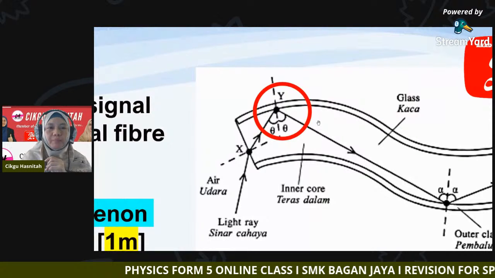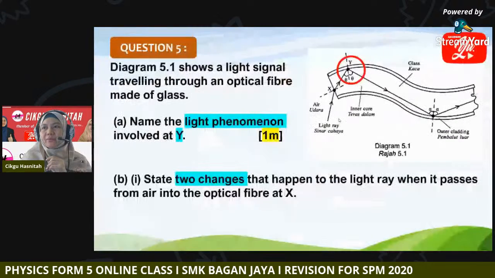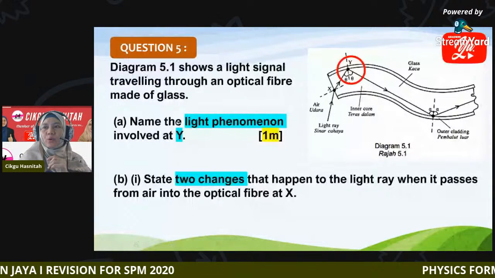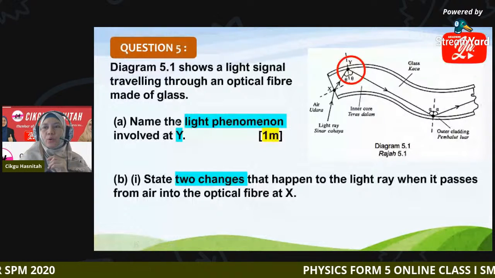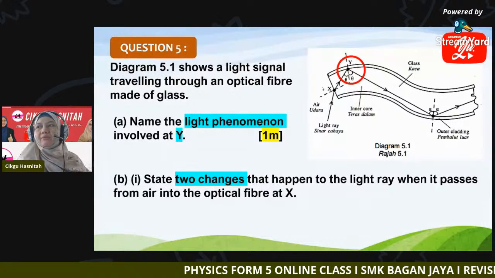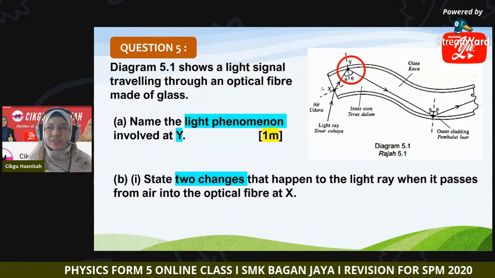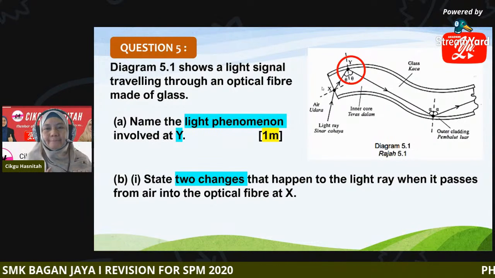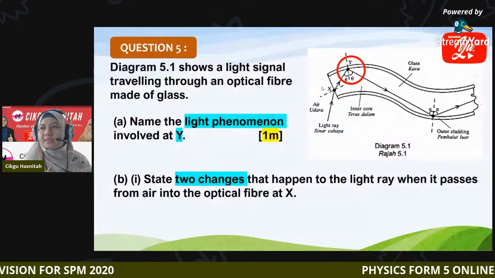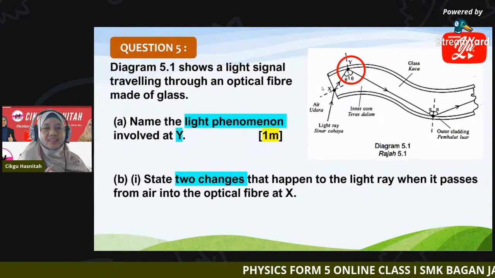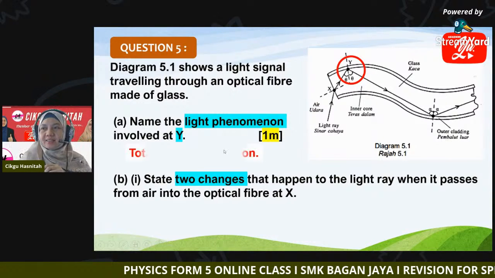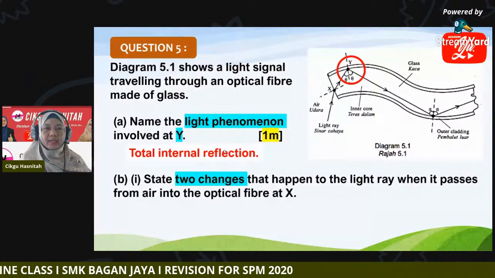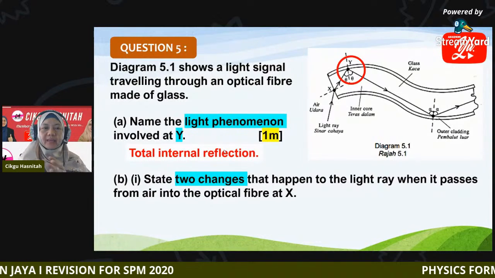So what phenomenon do we call this? What is the light phenomenon involved at Y, where the angle of incidence is equal to the angle of reflection? So what phenomenon do we have there? Can you share your answer? So yes, it is total internal reflection. Total internal reflection.